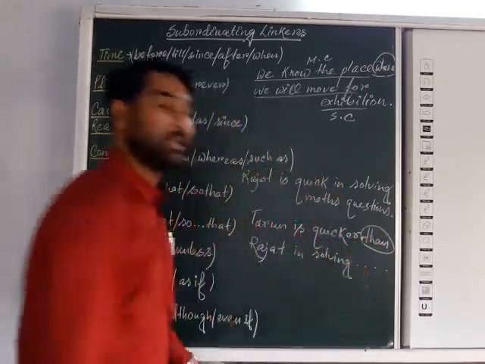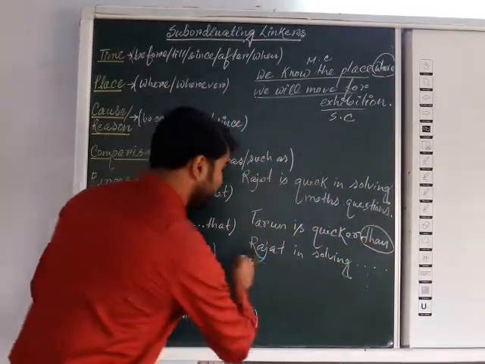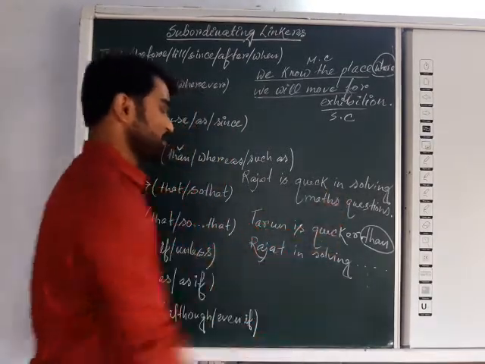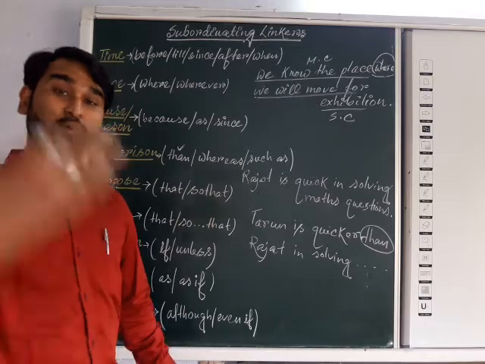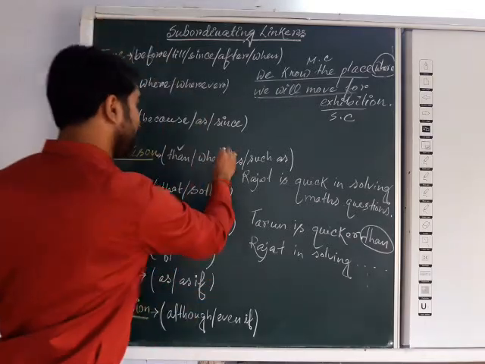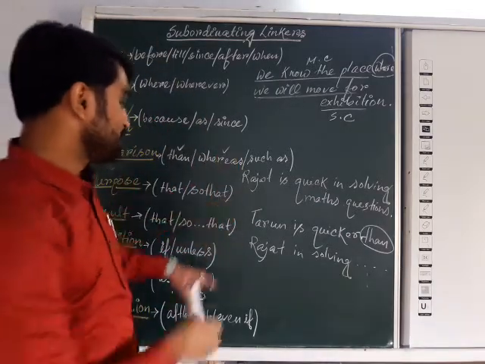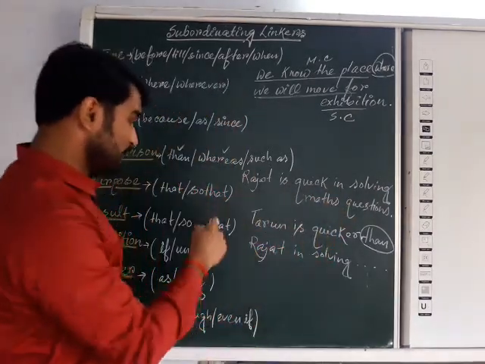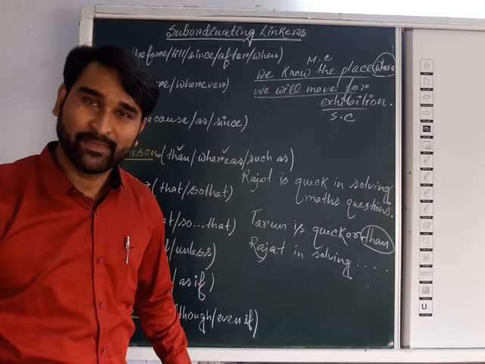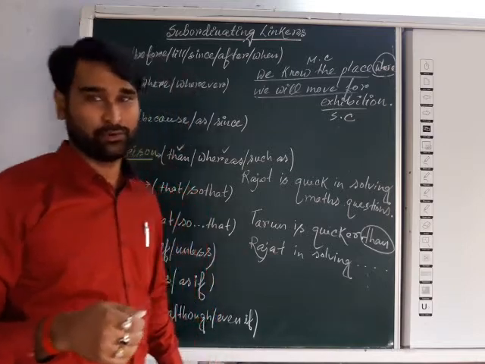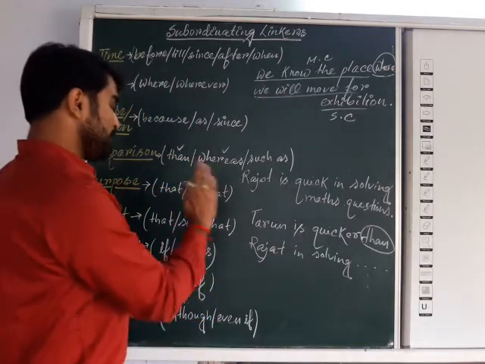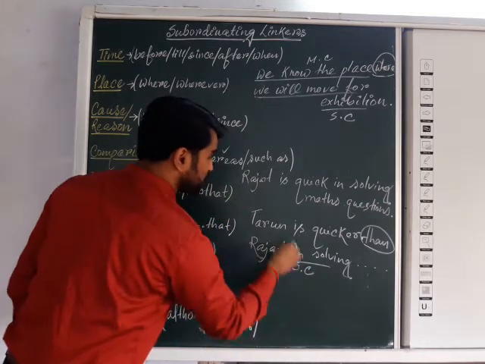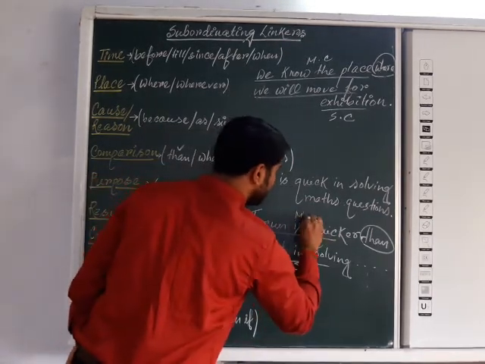So Tarun is quicker than. Then, than, will be the linker of comparison, followed by the subordinate clause: Rajat is in solving math questions. Another way you may write it is using whereas: whereas Rajat is quick in solving math questions, comma, Tarun is quicker. In that way we may write it. So here that is the SC, meaning subordinate clause, and the previous one will be the main clause.